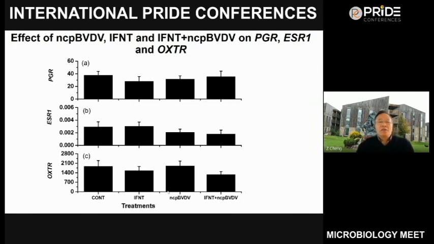And this is the effect of treatment on the upstream prostaglandin production pathway, including the progesterone receptor, estradiol receptor, and the oxytocin receptor. We can find the effect of treatment on these receptors is moderate, and all of them are insignificant.